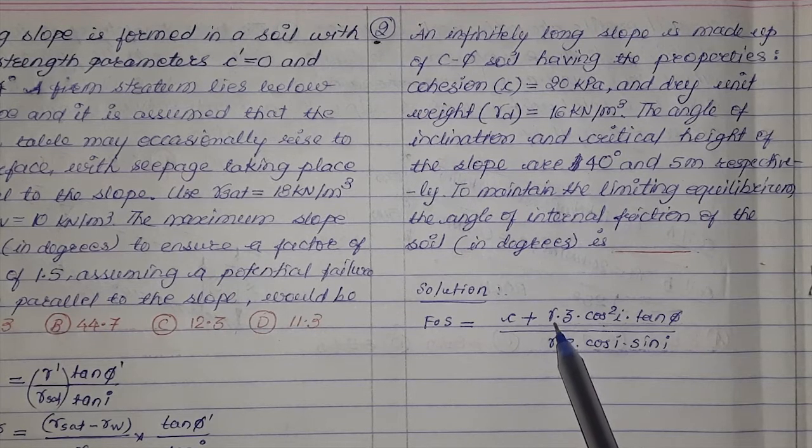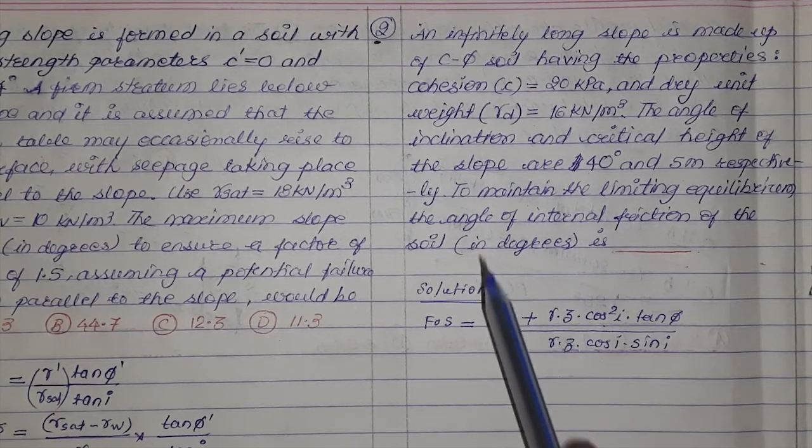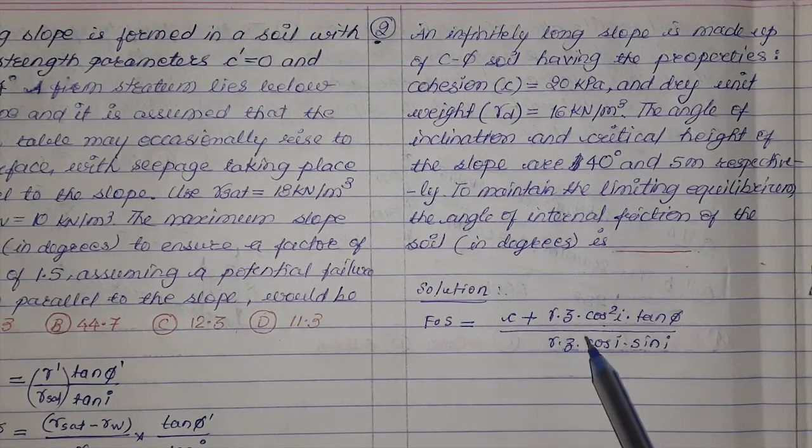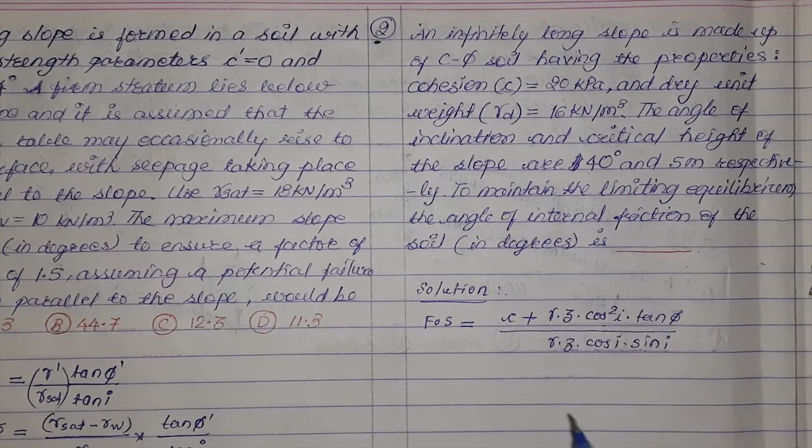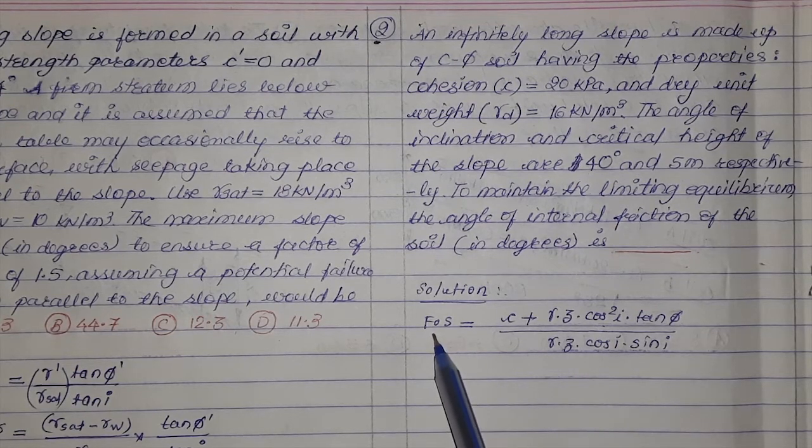Gamma would be the unit weight which is given here in dry state. C is cohesion. Since critical height is mentioned as 5 meter, Z would be equal to 5 meter and factor of safety will be equal to 1.